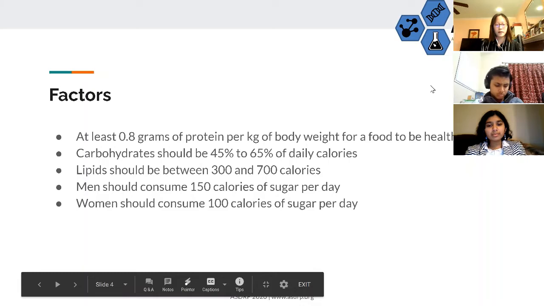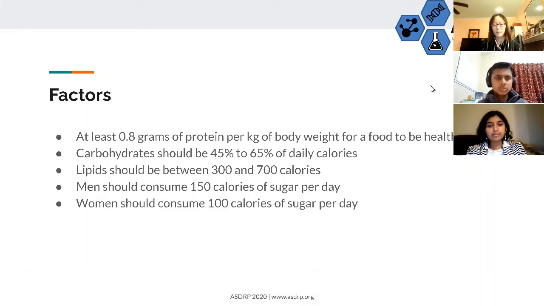Many factors can affect the healthiness of foods, such as carbs, lipids, sodium, and more. For a food to be healthy, it needs to have at least 0.8 grams of protein per kilogram of body weight. Carbohydrates should also make up 45% to 65% of daily calories. Lipids should be between 300 and 700 calories. Men should consume 150 calories of food a day, and women 100. From there, we branched out into other nutrients, such as calcium, iron, sodium, cholesterol, and more.